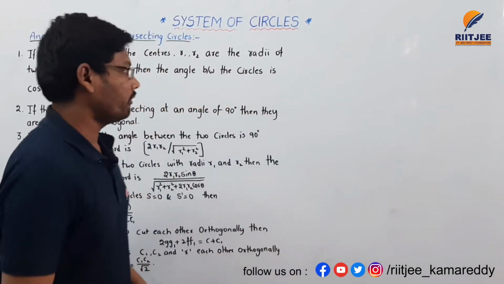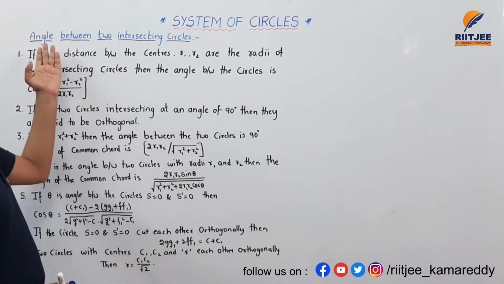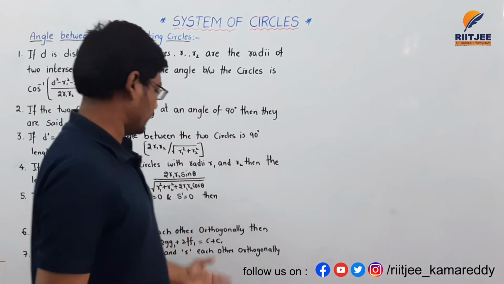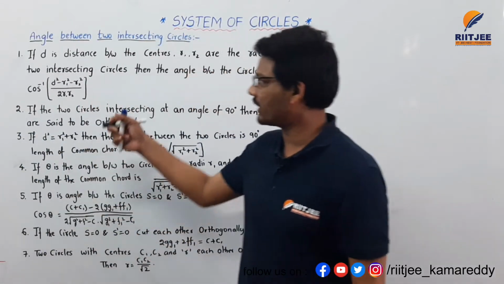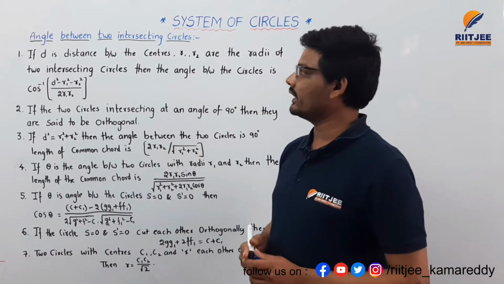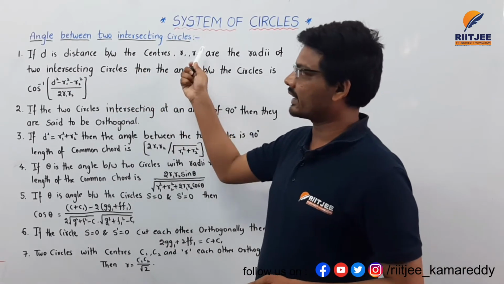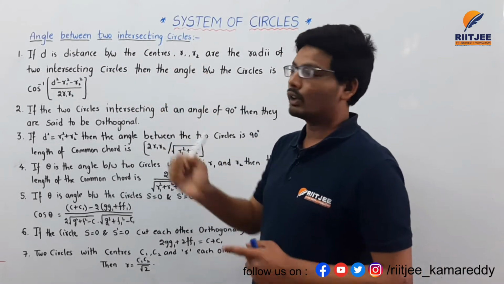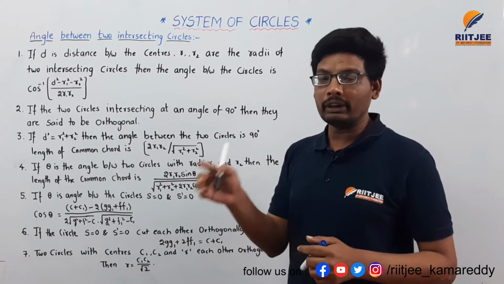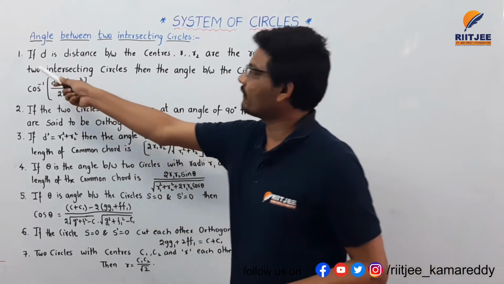In that we have several types of topics, 1 2 3 4 5 6 7. The first one is the angle between two intersecting circles, which is the heading for this one. Here we are taking two circles, and between these two circles the angle is noted.